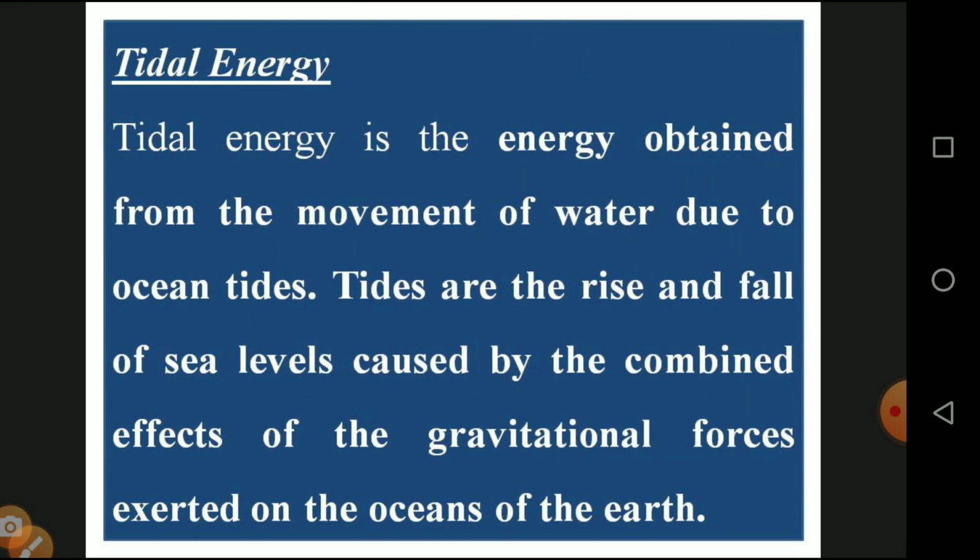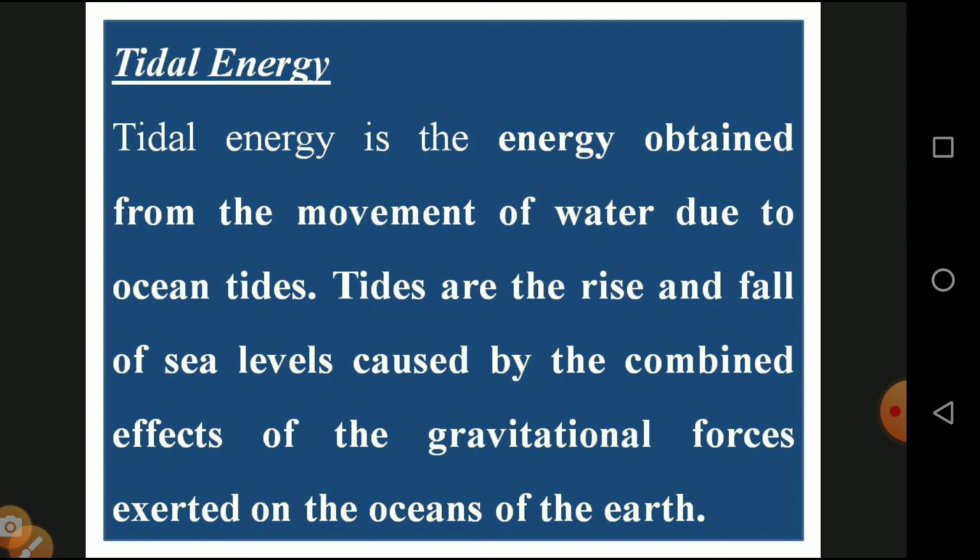The last of the alternative energy resources is tidal energy. This energy is obtained from the movement of water due to ocean tides. Tides are the rise and fall of the sea level caused by the combined effect of the gravitational forces exerted on the oceans on the earth.